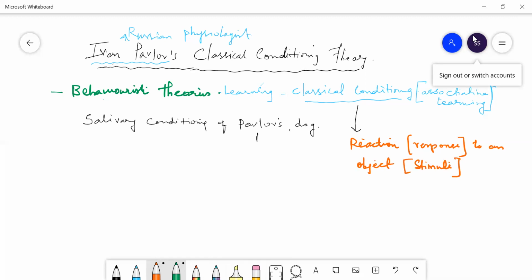Now how you can understand, for example, if you are getting an itching in a hand, or for example the stimulus is a pin, if I pinch you, you will get a pain, so that is a response. Okay, if I show food to the animal, what happens, it will start salivating, the saliva starts coming out. Okay, so the behavior of a person or animal can be modified by learning.